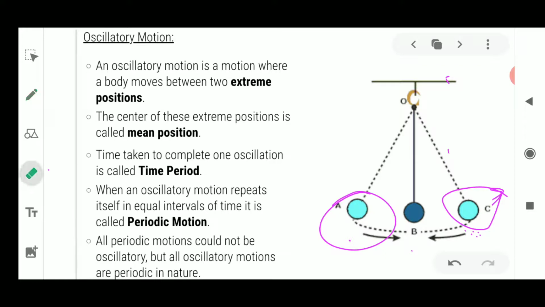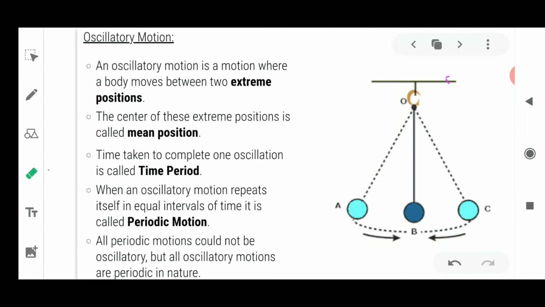Now if the object is showing such to and fro motion, it is said to be in oscillation, or it is showing oscillatory motion. For example, if a boy or a girl is sitting on a swing and the swing is moving, the point from where you start the swing becomes your mean position, and the other two positions at the extreme points are the extreme positions.